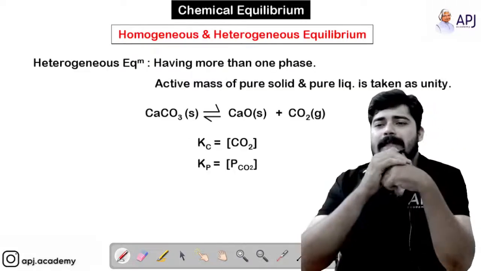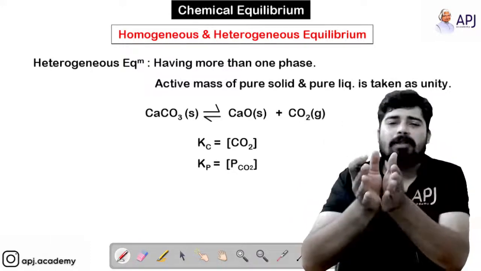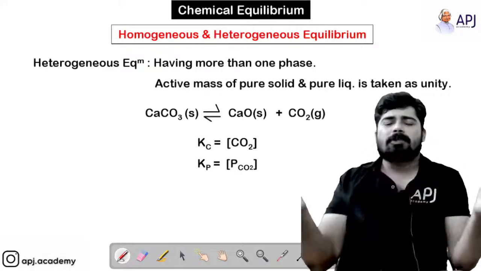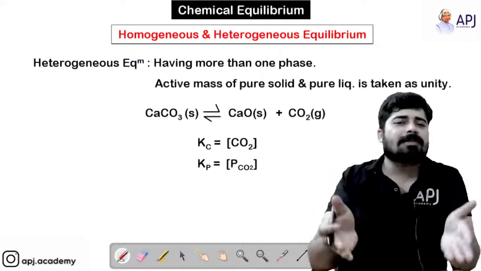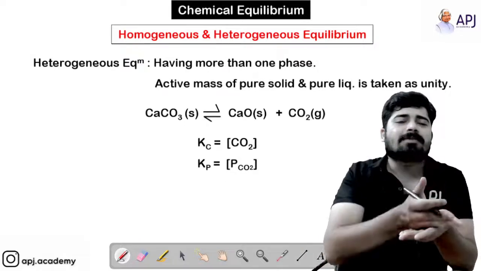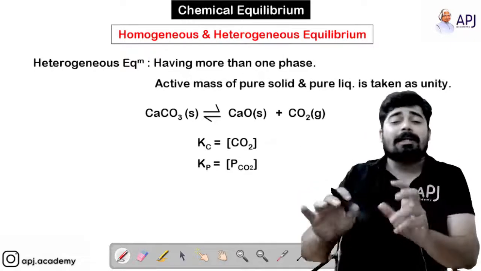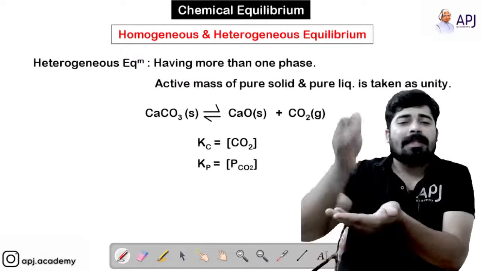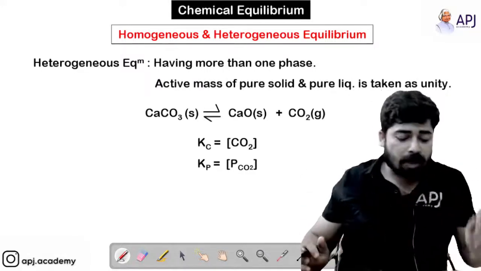Now moving on to the next one, that is heterogeneous equilibrium. Once you understand what homogeneous equilibrium is, it is easy for you to explain heterogeneous equilibrium. If the reactants and products are in the same phase, then obviously that equilibrium is called homogeneous equilibrium. And if any of the reactants or any of the products is not in the same phase, then that equilibrium is called heterogeneous equilibrium. That's what you have to understand.